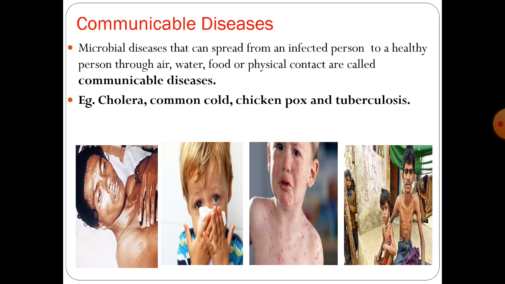You can see the first 4 images shown below. The first image is of a cholera patient, the second image is of a common cold, the third image is showing a small child affected by chickenpox, and the fourth one is of tuberculosis patients. And one more example of a communicable disease is coronavirus. You all are taking care, wearing masks, washing your hands, because you know that if you don't take these cares, you can also get affected by this coronavirus.